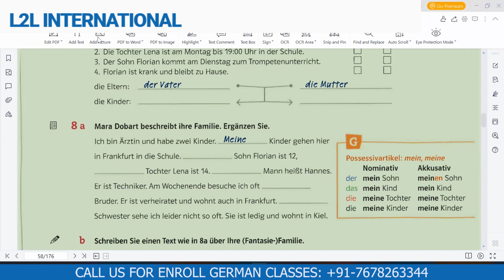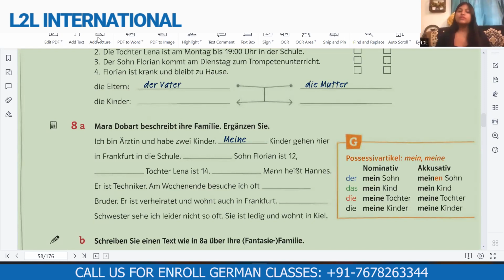Am Wochenende besuche ich oft meinen Bruder. Sehr gut. So here ich is your nominative subject. Brother will be your accusative object and brother is masculine, so it will change to meinen Bruder. So it'll be besuche ich, not ich besuche, in this case.